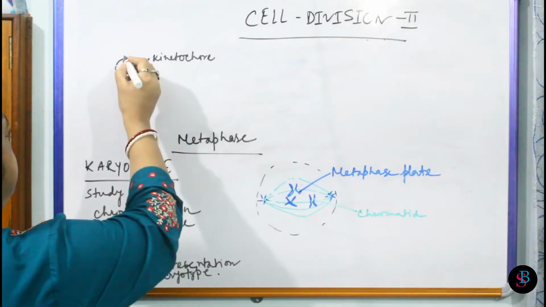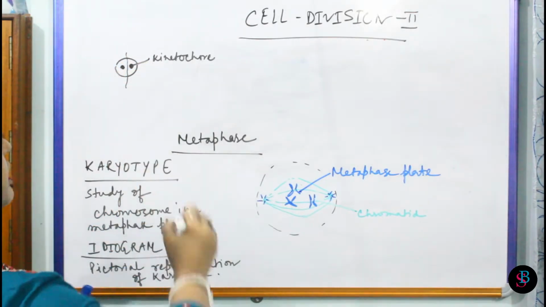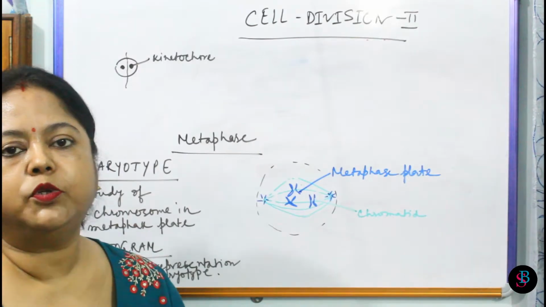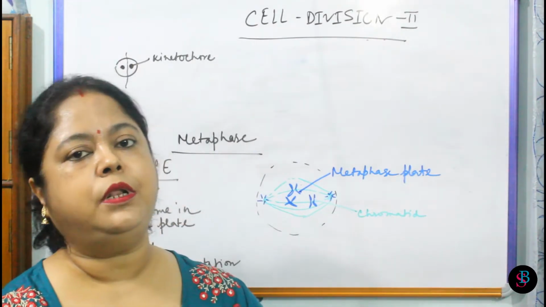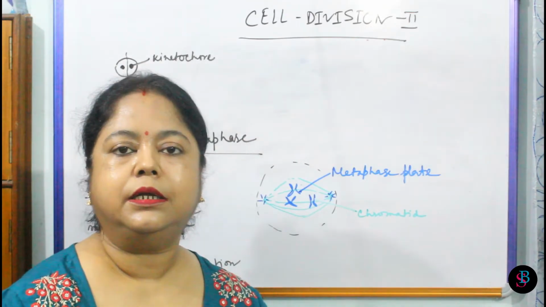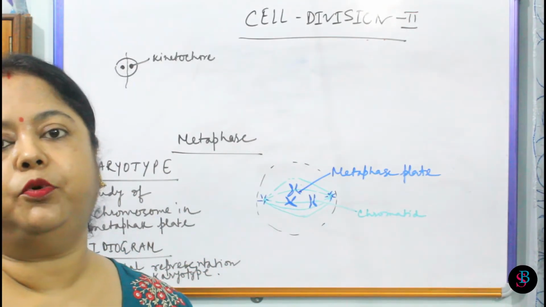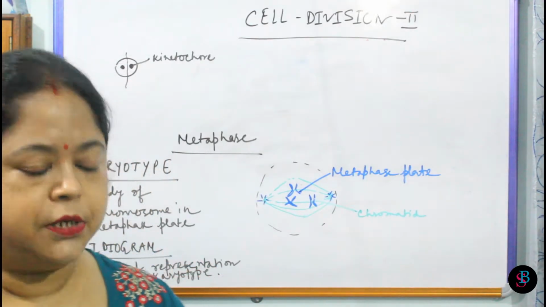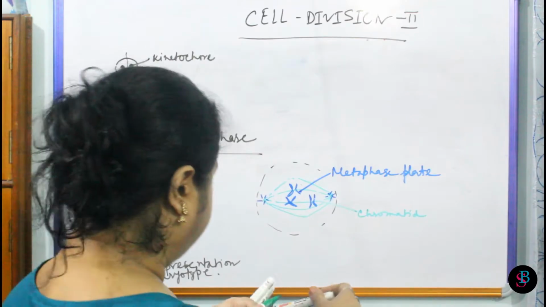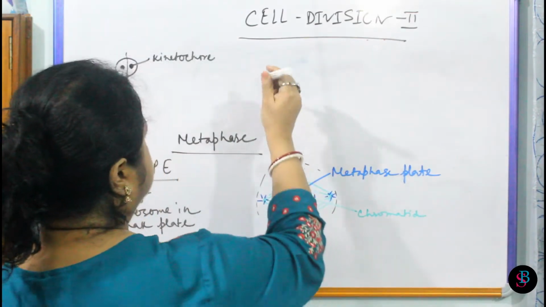Now these kinetochores, they will be separated in anaphase, and naturally the chromosome will be split to form two chromatids. Now one chromatid will go to one pole and another in another pole, and during this anaphasic movement they take different shapes according to the position of the centromere.